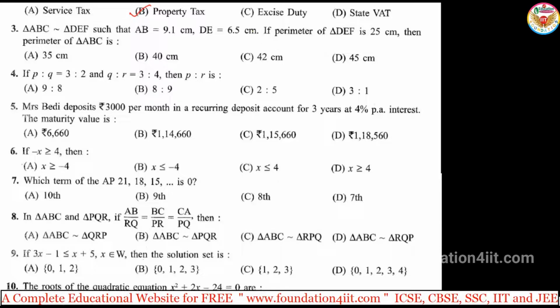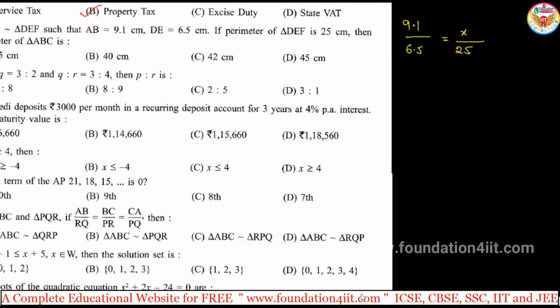If it is a perimeter, the same concept will apply. From the first triangle ABC, one of the sides is 9.1. So 9.1 divided by, from DEF, DE, 6.5, is equal to the perimeter of DEF, which is given as 25. Let the perimeter of triangle ABC be X.